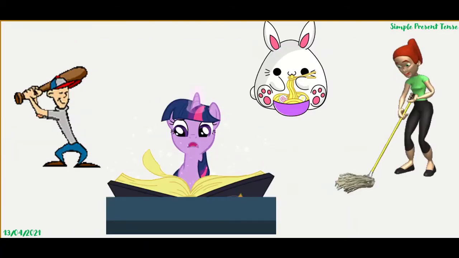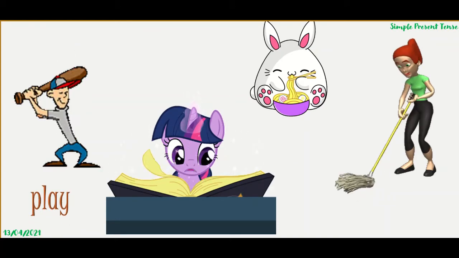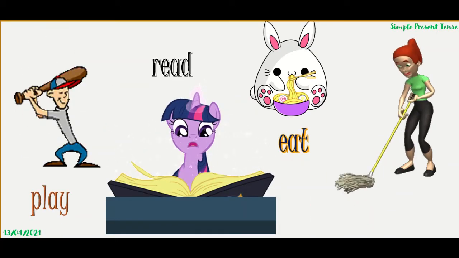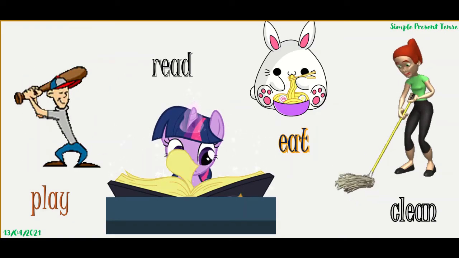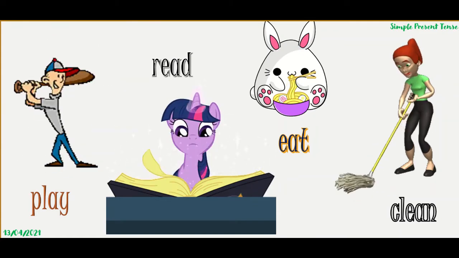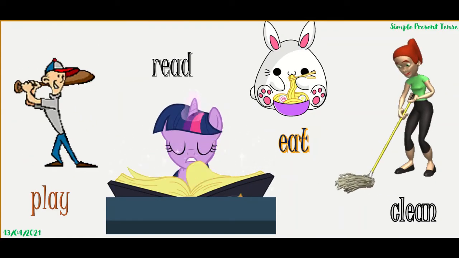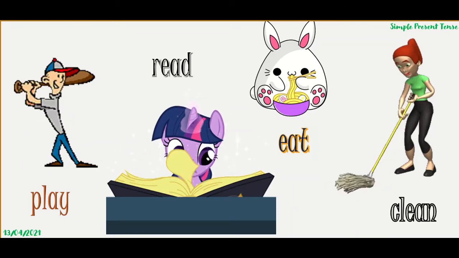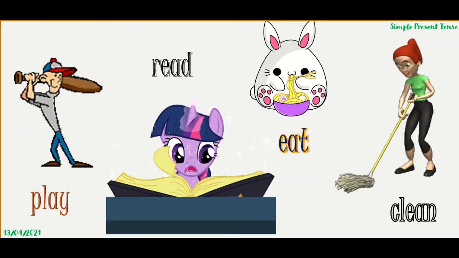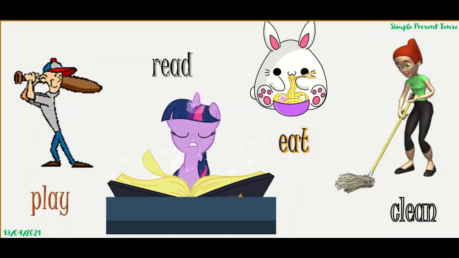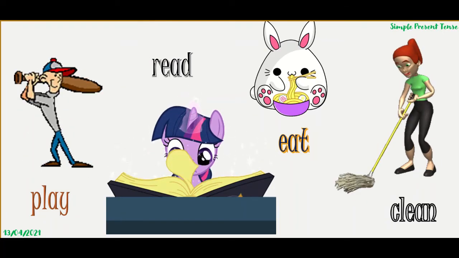For example, play, read, eat, clean. These are not the only options, but these are a few actions which we perform usually, right? These actions are known as verbs. I repeat, these actions are known as verbs.